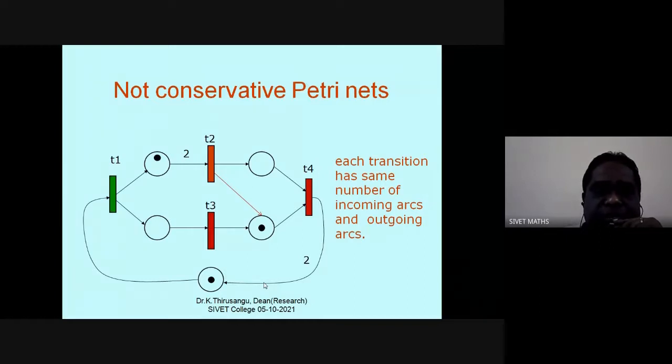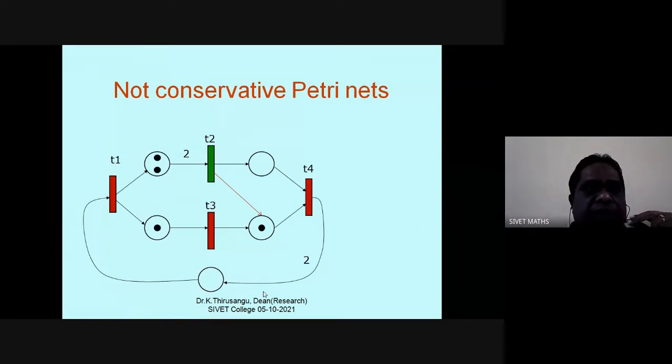So this is not a conservative Petri net, because if I fire T2... sorry, I cannot fire T2 now. Now see that. If I fire T2, 2 tokens are taken out and 1 is deposited here.